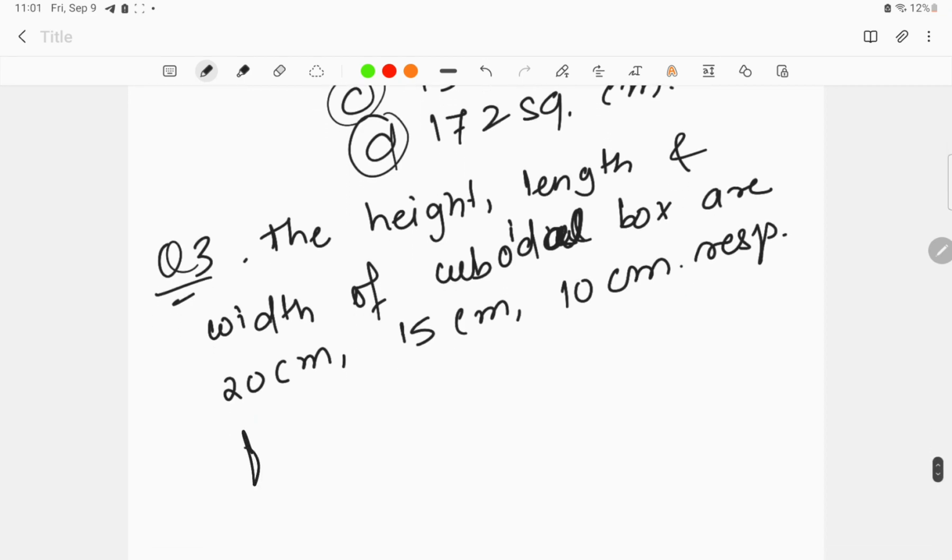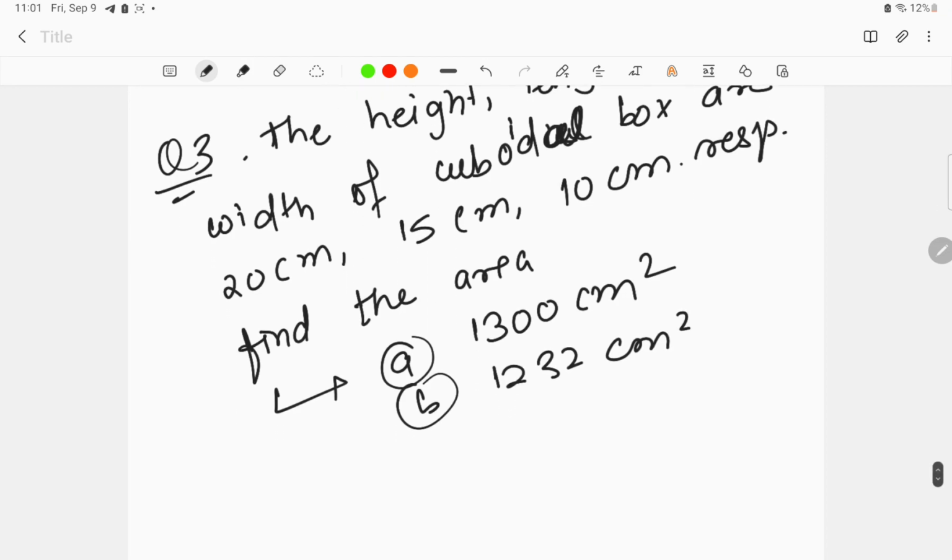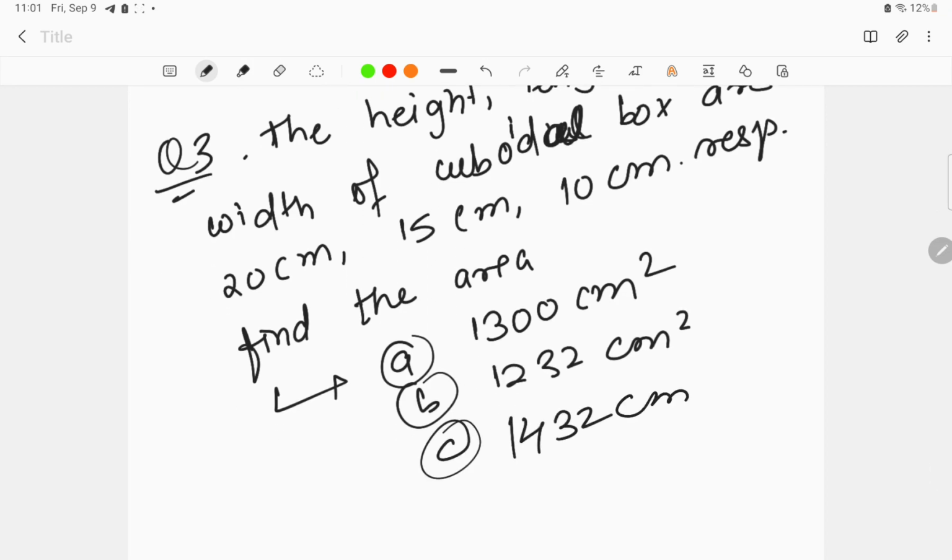Find the area. You have to find the area of a cuboid over here. I'll give you the options. Option A is 1300 centimeter square. Option B is 1232 centimeter square. Option C is 1432 centimeter square, and option D is 1700 centimeter square. So these are the three questions that you have to answer in the comment section, and tomorrow